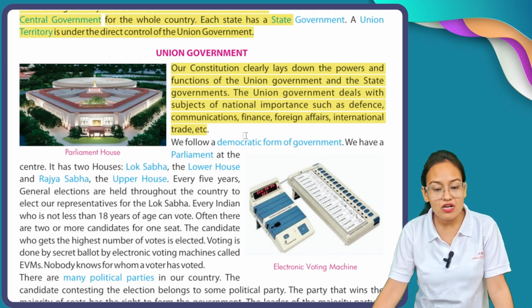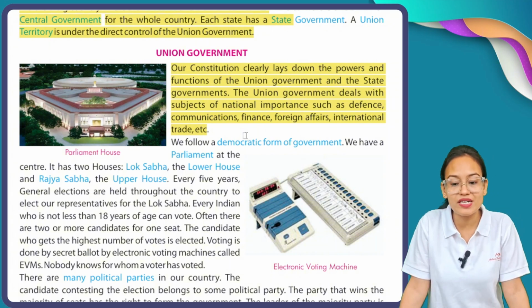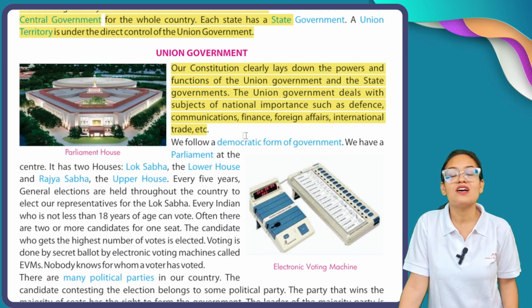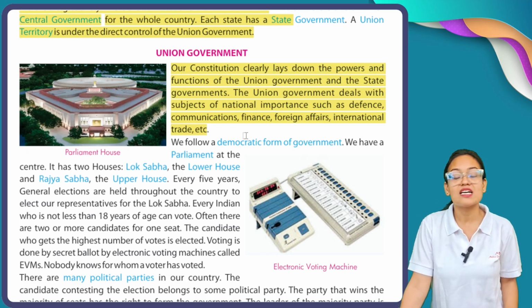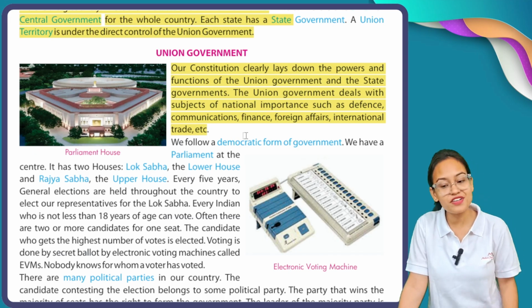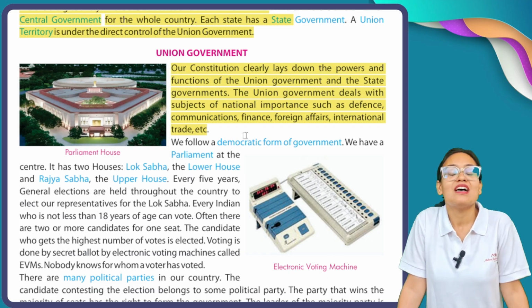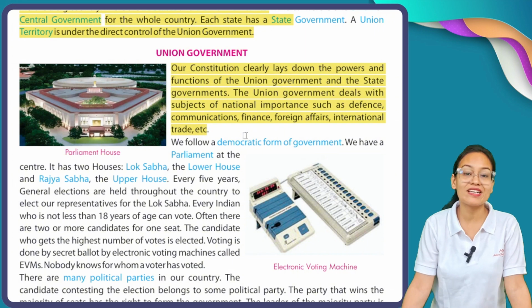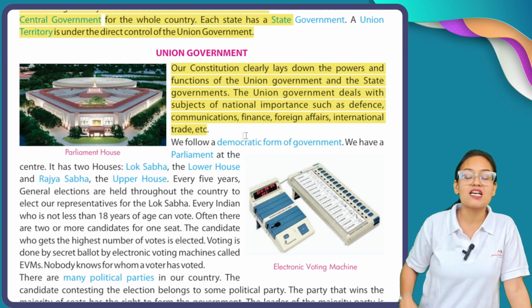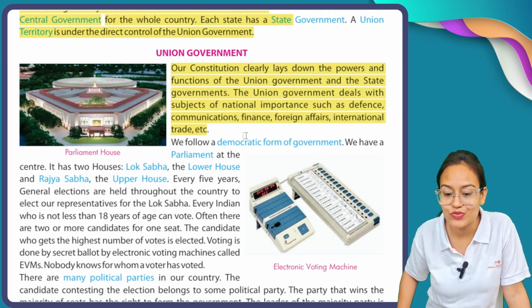See, our constitution clearly lays down the powers and functions of the union government and the state government. The union government deals with subjects of national importance such as defense, communication, finance, foreign affairs, international trade, etc. Now you can see our constitution. In the book of our constitution, it is written about the powers and functions given to and followed by the union government as well as the state government.